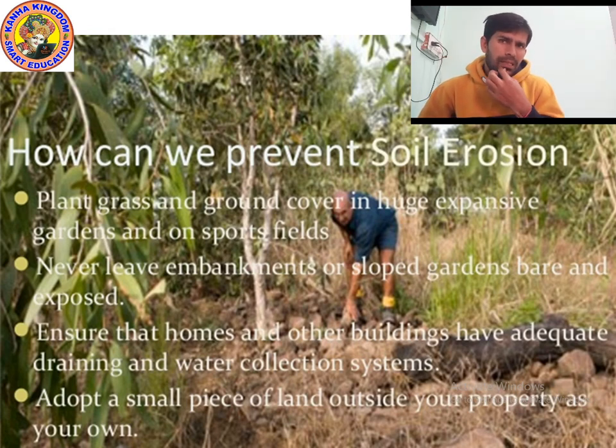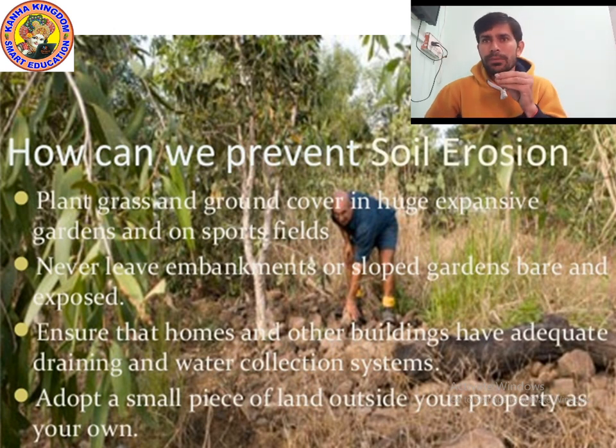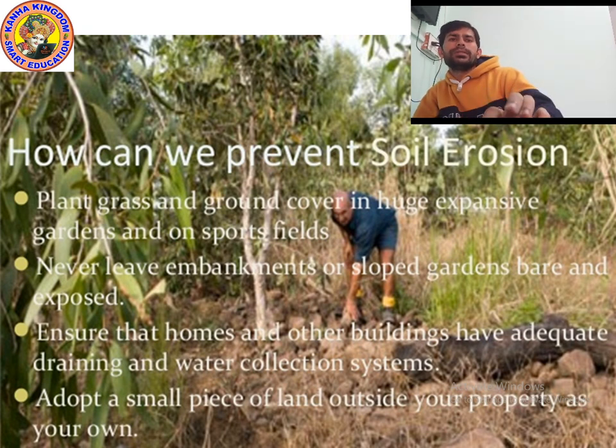One more point is: adopt a small piece of land outside your property as your own. Yes, you should adopt a small piece of land outside your property as your own, and grow plants there, so the soil will stay there, because the roots of trees bind the soil. Create a dislike for bare and open spaces around your home, schools, universities. Okay. I hope you understood.